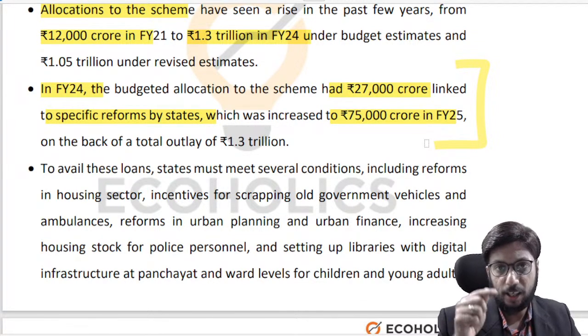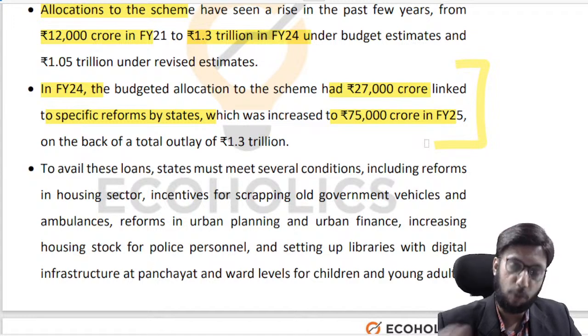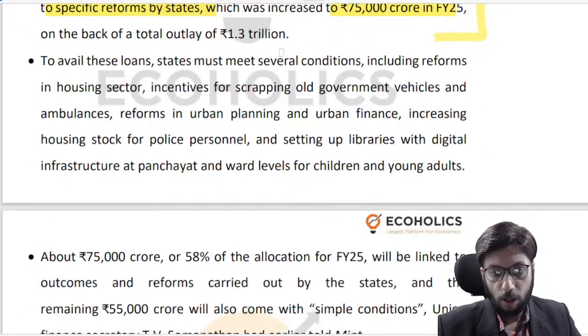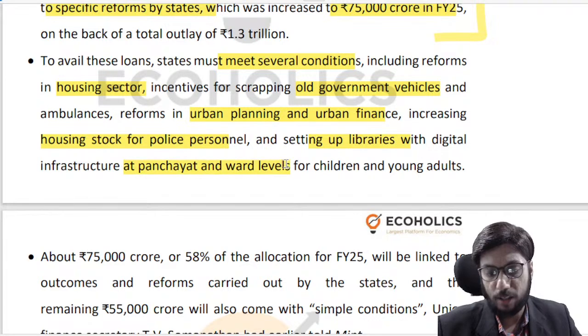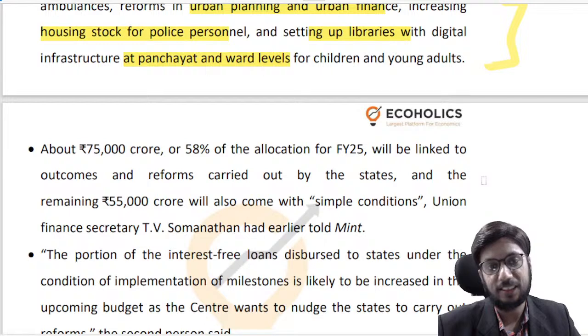So if you undertake a reform, checkbox 1 ticked, therefore you will get money. If you do the second reform, checkbox 2 ticked, you will get more money, right? A simple carrot and stick approach, as a result of which all the states and union territories march in the same direction, which is again a very good thing for the country, right? So you have to meet several conditions: reform in the housing sector, scrapping old government vehicles and ambulances, reform in urban planning and urban finance, increasing housing stock for police personnel, setting up libraries with digital infrastructure at panchayat and ward levels. So you can see that these are a variety of good things that the central government is incentivizing the states to do, right?